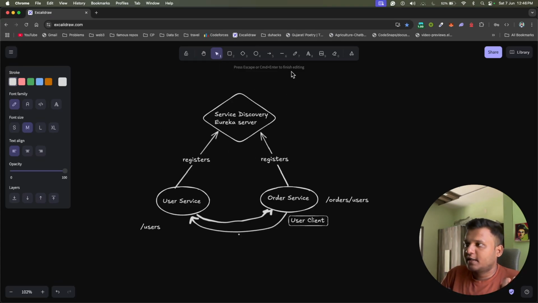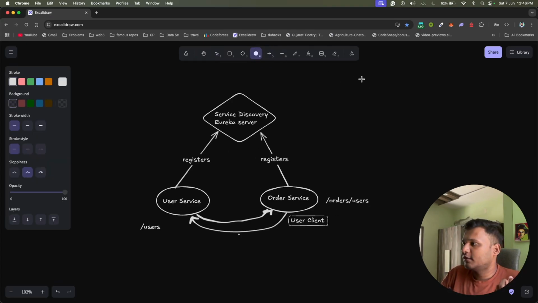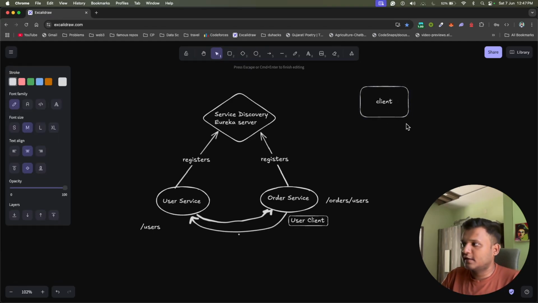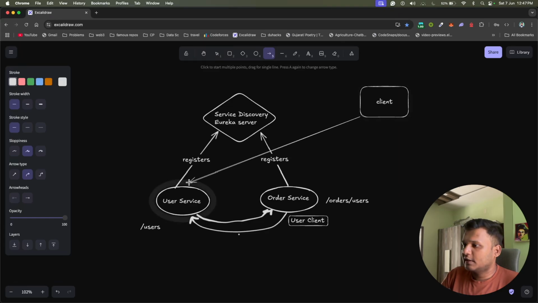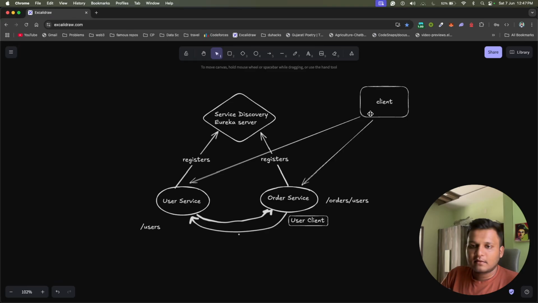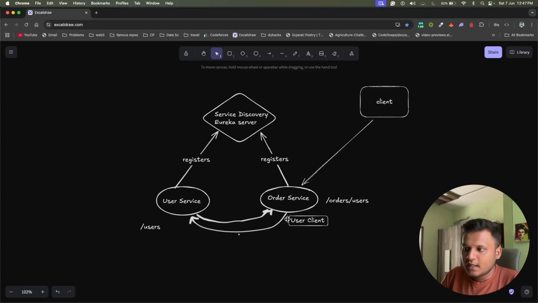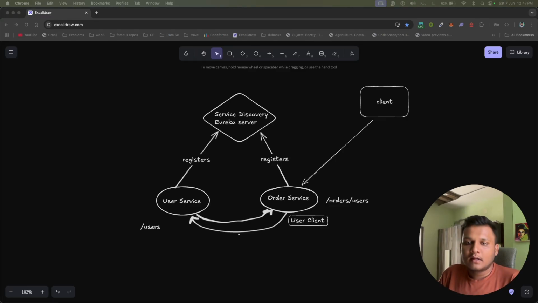If there is one front end, one client, can't it just directly call user service and order service, rather than calling order service and getting the data of the user service from there? Well, technically yes, but in real-world microservices, services often depend on each other.